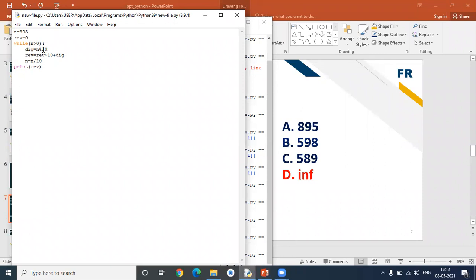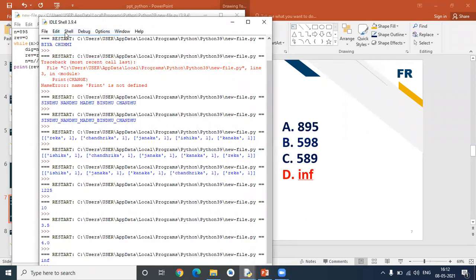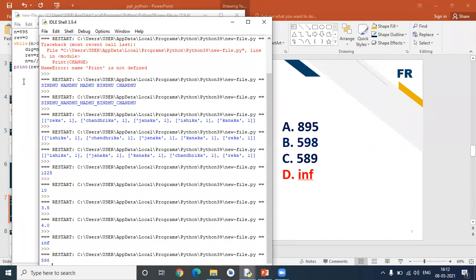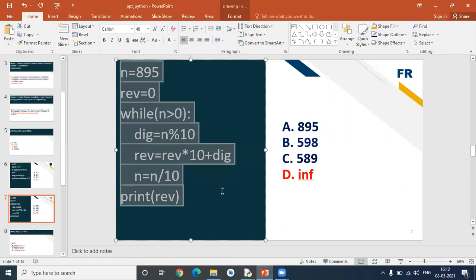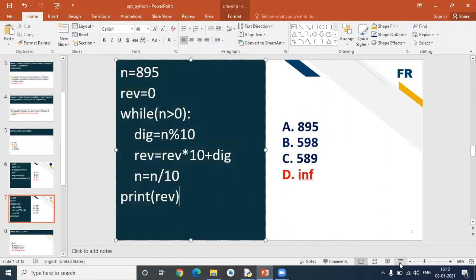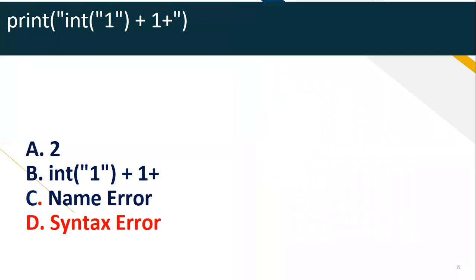So okay, let me change this symbol. Now it is getting the quotient value for that particular variable. Now you will get the reverse order of that value. I'm giving 895 as a value, and after that reversing, 598 is displayed. This is basically reversing a given variable value for that code. I just modified a small thing. So okay, I think it's clear to you all. We'll move to the next question then.